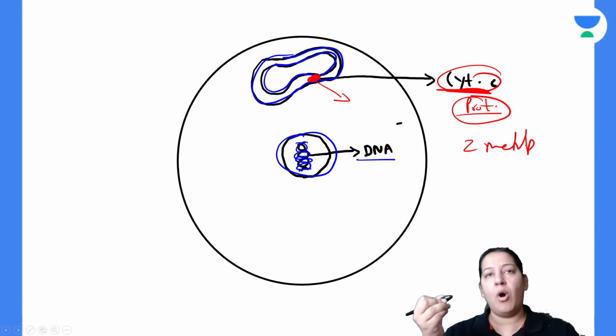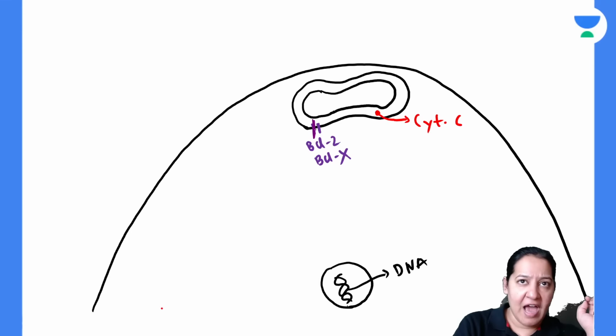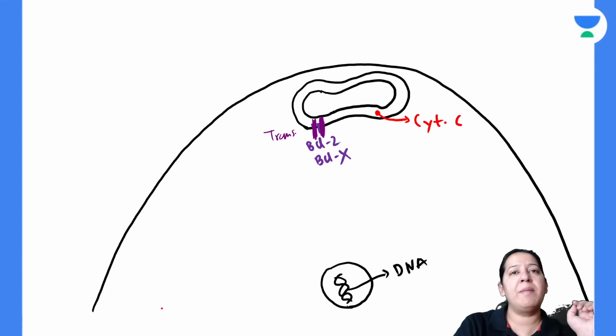Now, the outer membrane has a door. We know that the mitochondrial outer membrane has a transit. The transit is the door. This is the mitochondrial transit. What do you mean by transit? Transit means door. It is the door of the mitochondria.